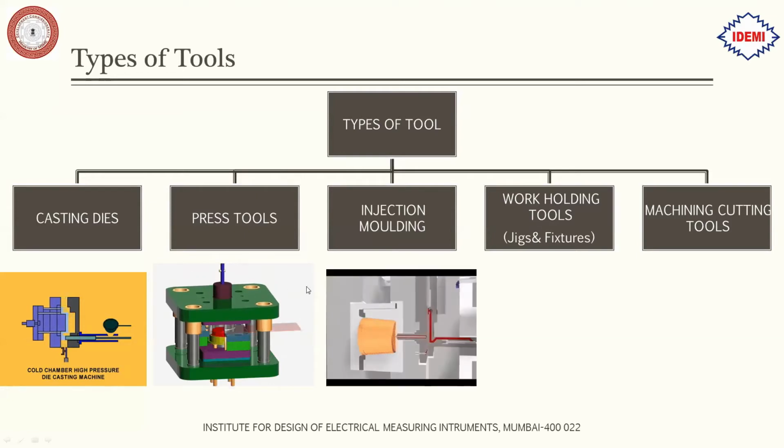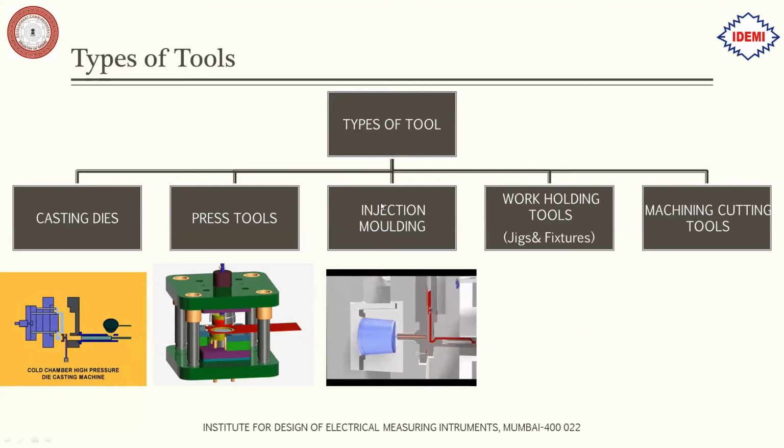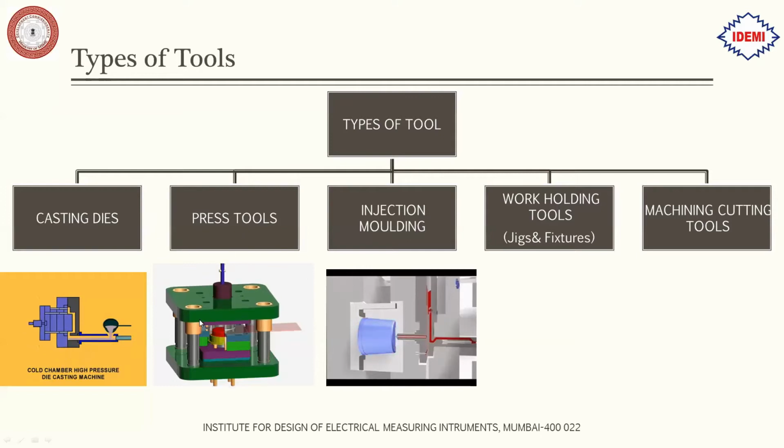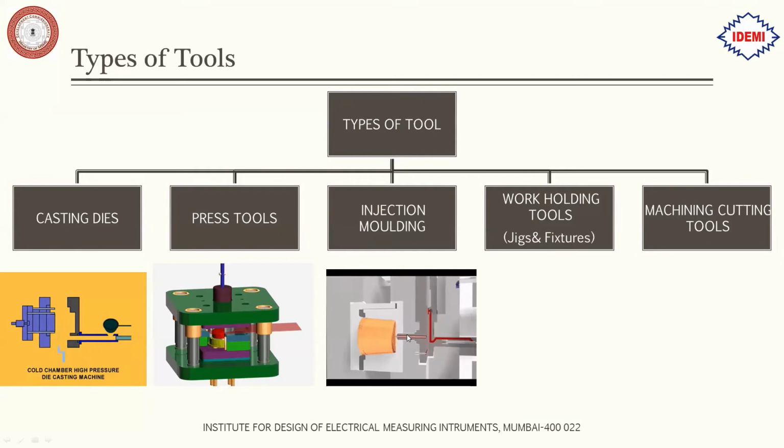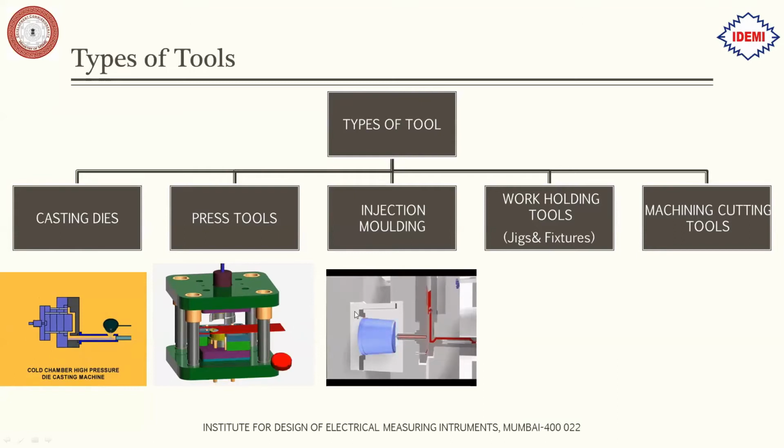Next, we have the injection molding machines. It is similar to the casting process, just that over here, instead of pouring metal, we plunge plastic material. Same way here we have a fixed half and a moving half, that is cavity and core, and then at high pressure, plastic is injected into the mold so that the plastic takes the shape of the cavity and core.